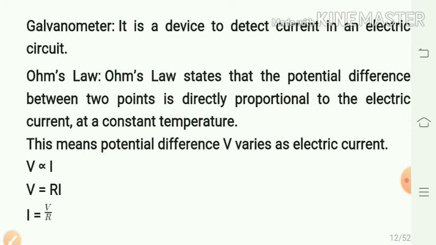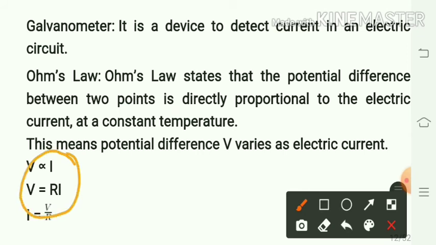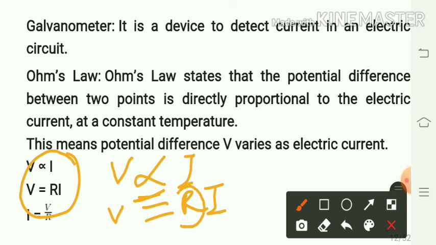According to him, V is directly proportional to I. By removing this proportionality sign, we get a constant called R, that is resistance. V is equal to RI. So from this equation you can see that V is proportional to I. By removing this proportionality sign, V becomes equal to RI, where the proportionality constant is R. R is the resistance at a given temperature.